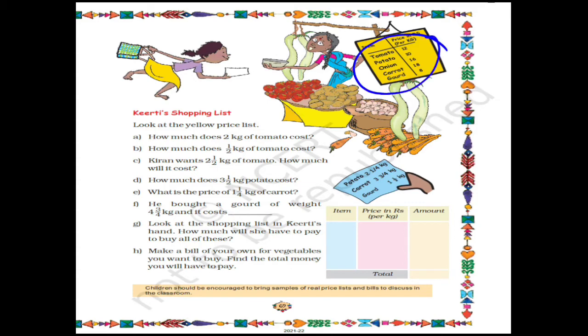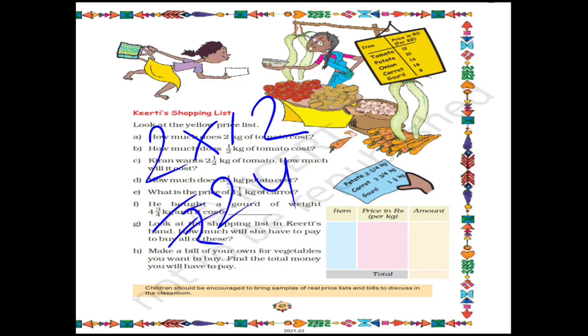Now in this price list, the price per kg has been given for all the items, and its price for 1 kg has been given. Now we have to find for 2 kg of tomato. So how will we find? We will multiply 2 into 12. Why 2? Because Kirti wants to buy 2 kg and the price of per kg tomato is 12. So 2 into 12 will be 24. So the answer is rupees 24 will be the cost of 2 kg tomato.